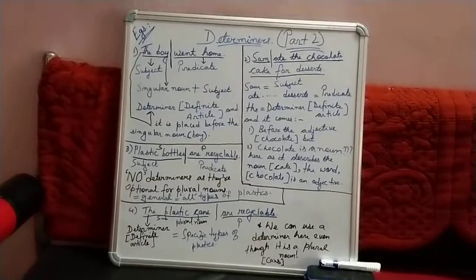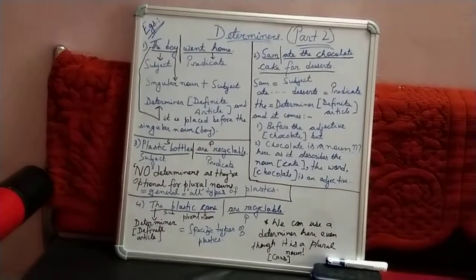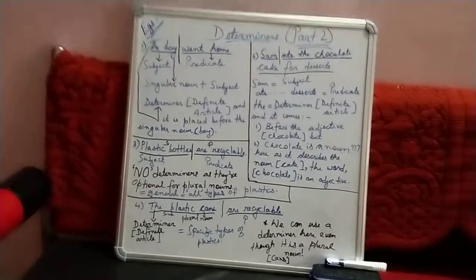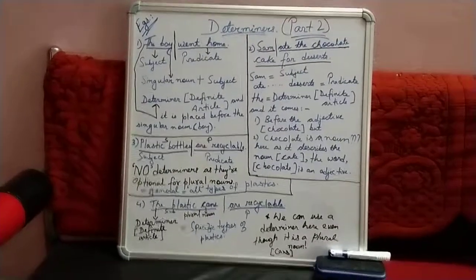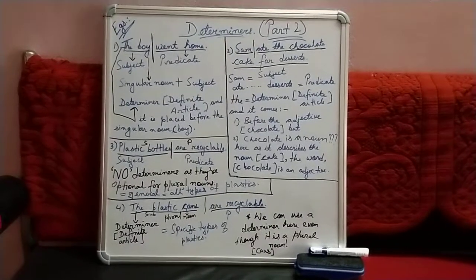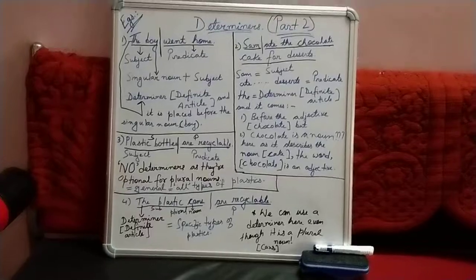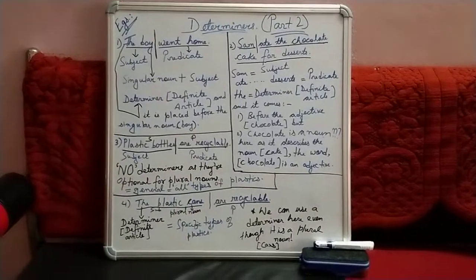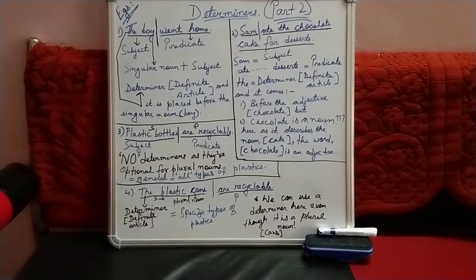Now moving on to example 2, our sentence goes like this: Sam ate the chocolate cake for desserts. Desserts means a category of food which includes only the sweets. The spelling is DESSERT, unlike the word DESERT. Here our subject is Sam, which is a proper noun, and ate the chocolate cake for desserts is the predicate.